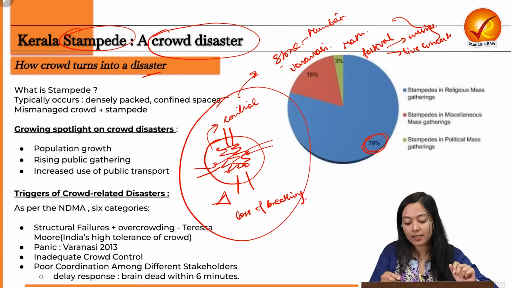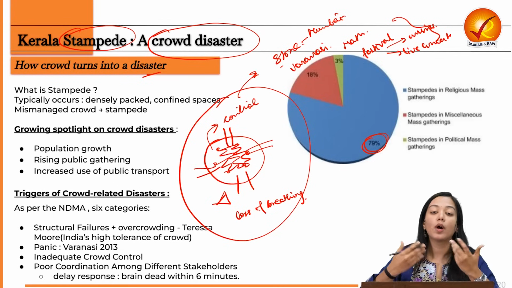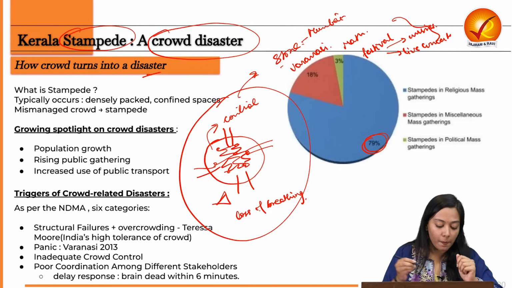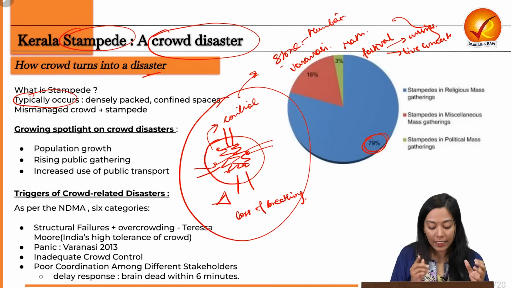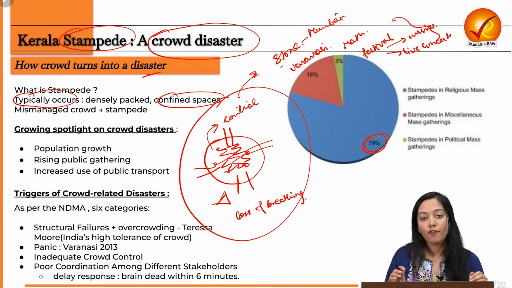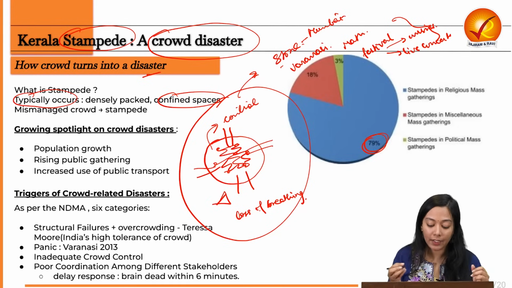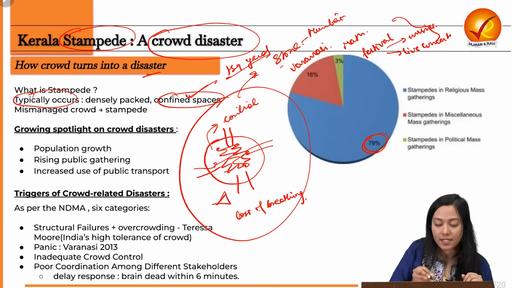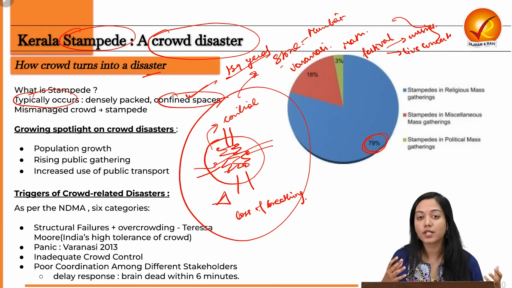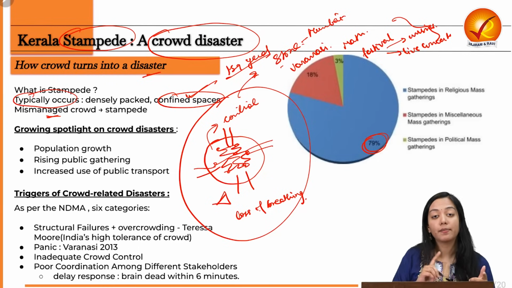So therefore, this brings us the need to put more attention on this new kind of emerging disaster. Now, why does it typically occur? Because we are putting so many people into a very, very confined space. For an average human to take balanced movements or to control his movement effectively, he would need at least 1 square yard of space. In such restricted spaces, they are not getting that space, they lose control and therefore fall upon each other, leading to trampling, leading to death. Therefore, a mismanaged crowd essentially becomes a stampede.